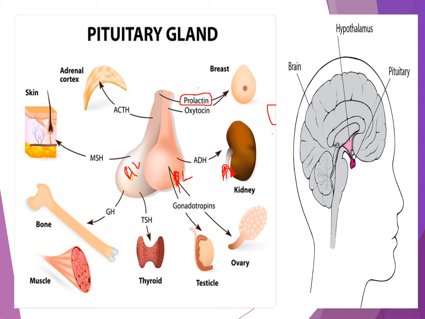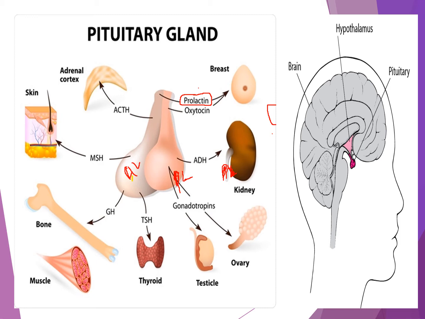Now we can see the hormones produced by the anterior and posterior lobe of the pituitary gland. The anterior lobe is producing mainly 7 hormones. It includes ACTH, that is adrenocorticotropic hormone, then MSH, that is melanocyte stimulating hormone, then GH, that is growth hormone, then TSH, that is thyroid stimulating hormone, then gonadotropins. It includes two hormones, that is luteinizing hormone and follicle stimulating hormone.